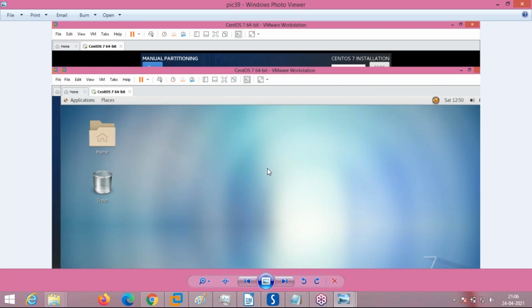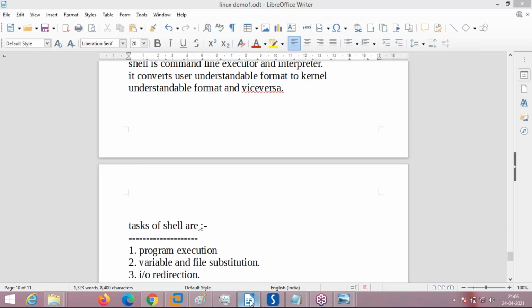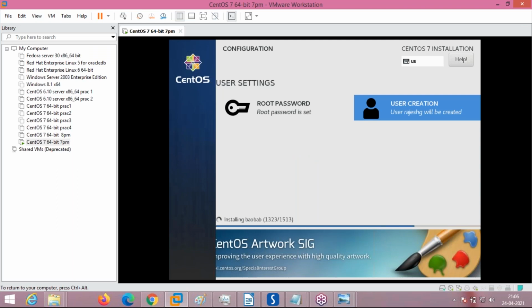Am I clear? Is the OS installation clear, Bhupesh? Do you have any doubts till now? No. If you practice in your house on a system one or two times, everything will be clear. I don't have time, because this OS installation will take another 45 to 50 minutes, so I can't extend the class, as we have already taken more than 2 hours. In case you have any doubts, I'll show tomorrow, and you can practice this installation at home, on your laptop or desktop.